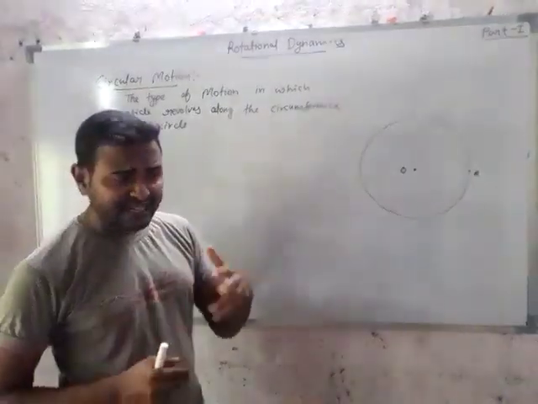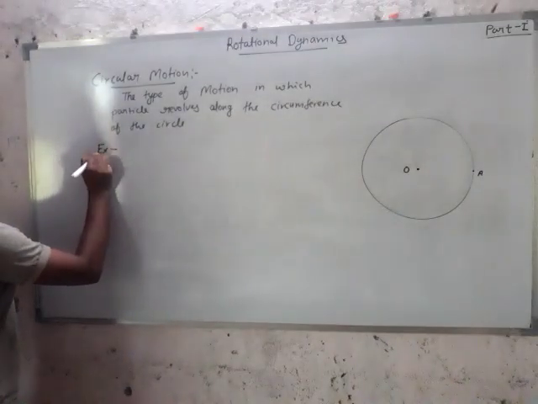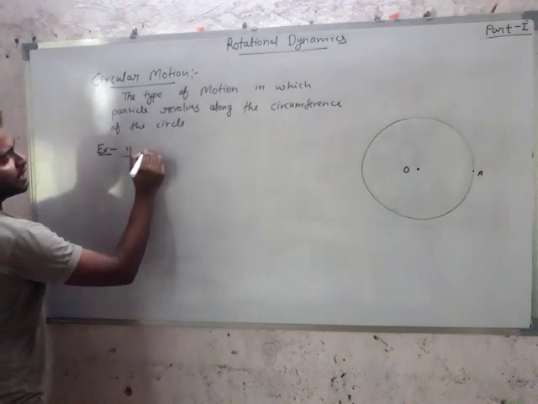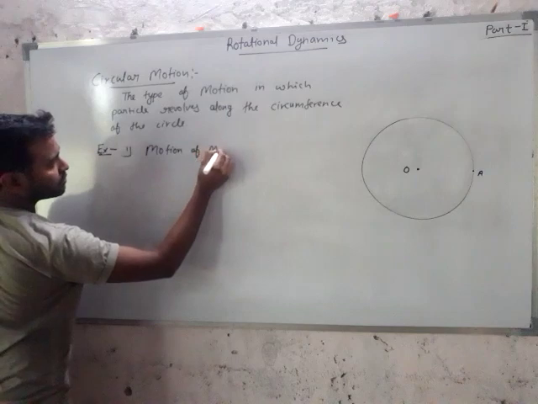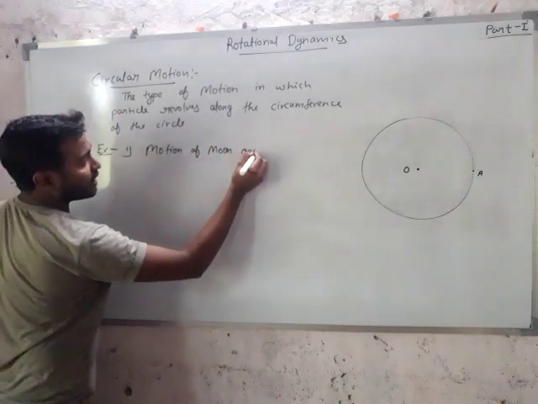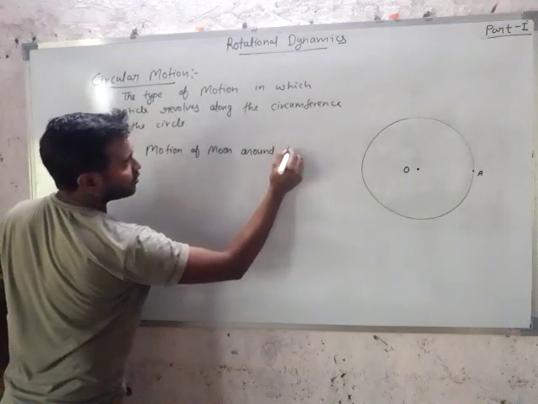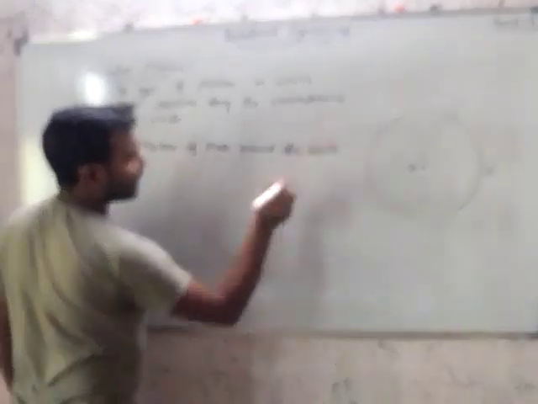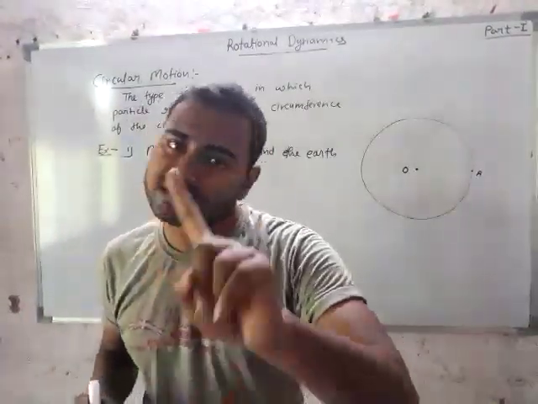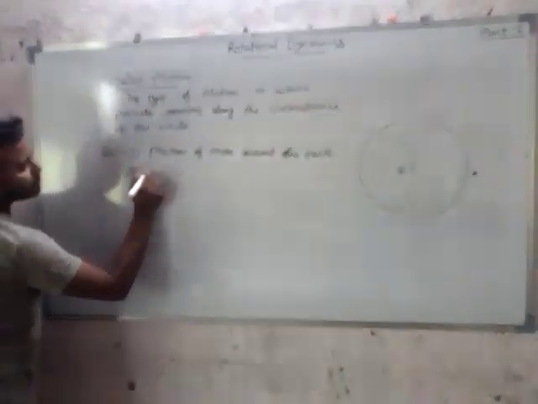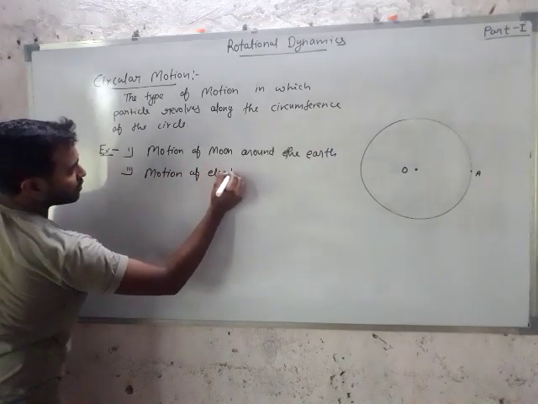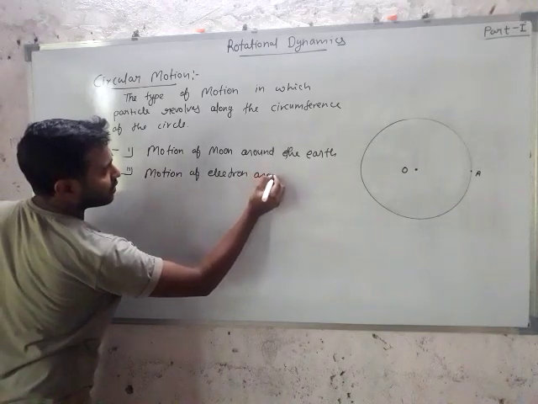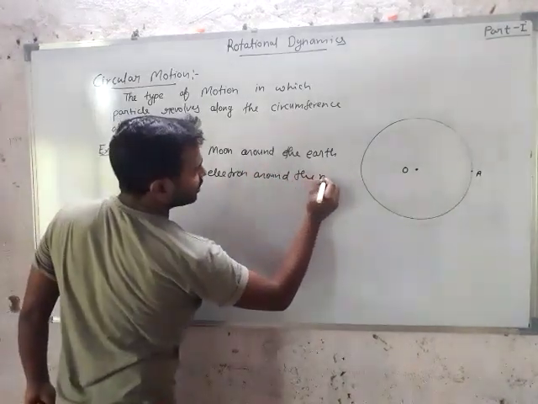Okay student, let's recall some examples of circular motion. The first example is the motion of the moon around the earth. That type of motion is circular motion. The second example is the motion of an electron around the nucleus.